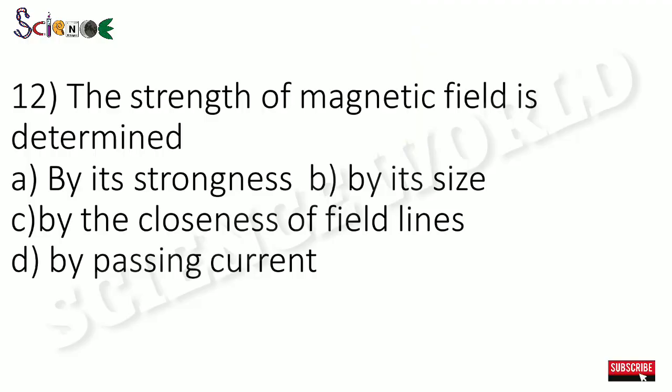Next, question number 12, the strength of magnetic field is determined by: option A by its strongness, option B by its size, option C by the closeness of the field lines, and option D by passing current. The correct option is option C, by the closeness of the field lines.